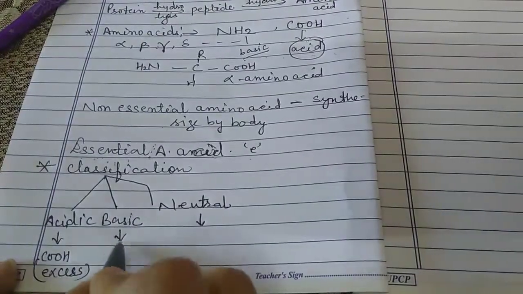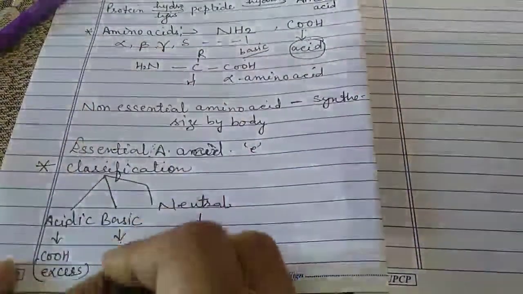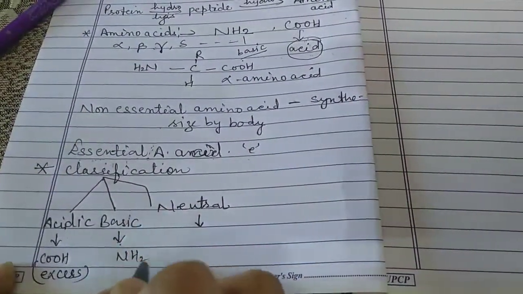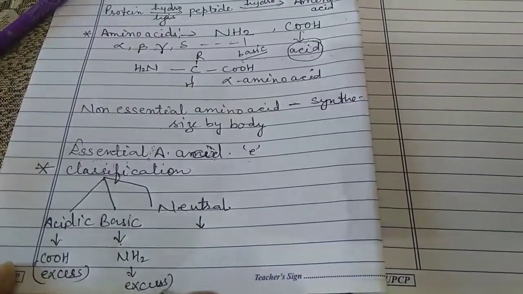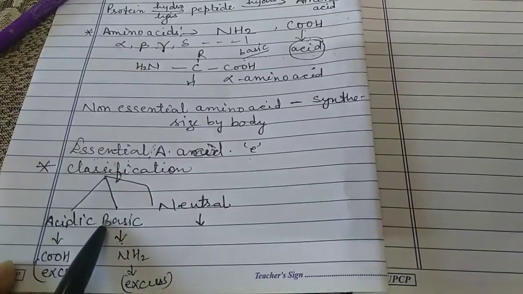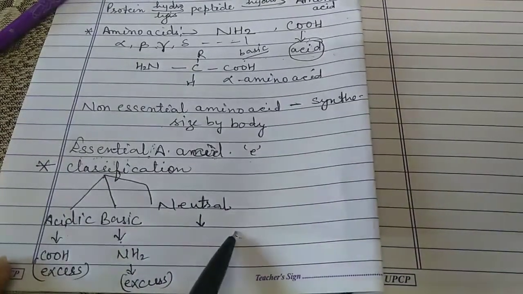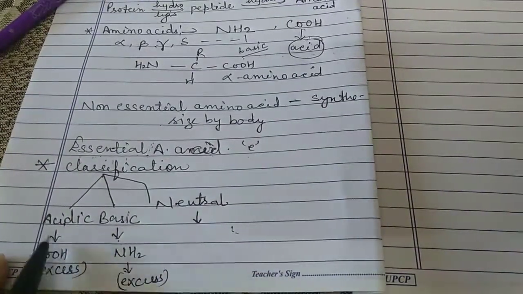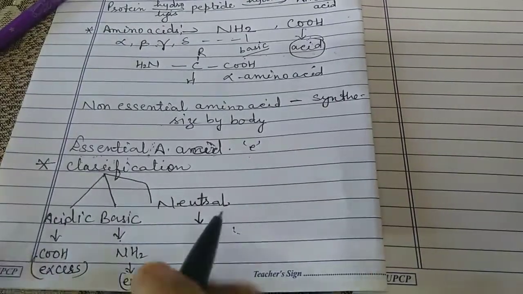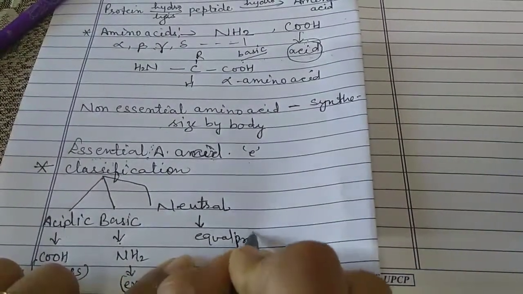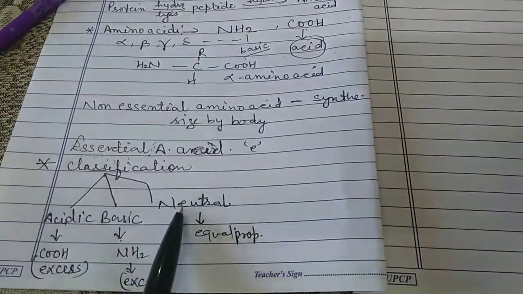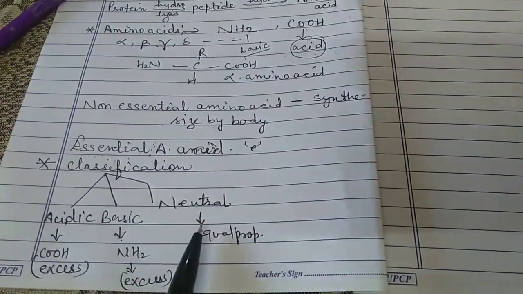Here the basic group is the amino group. If the amino group is present in excess, it is known as the basic amino acid. And neutral is when both the acidic and the basic group are present in equal proportion. That's why it is known as the neutral amino acid.